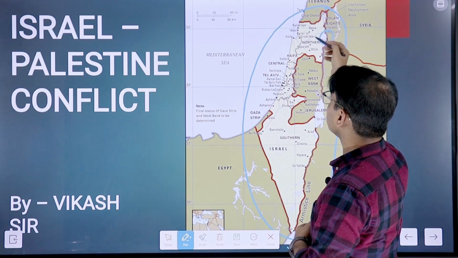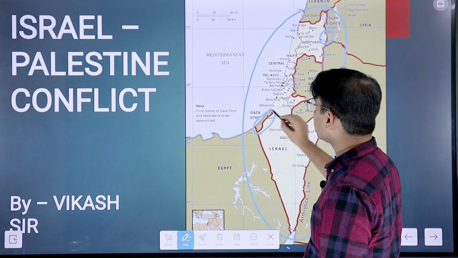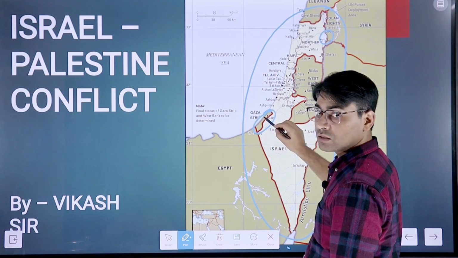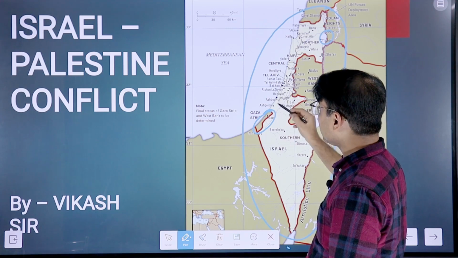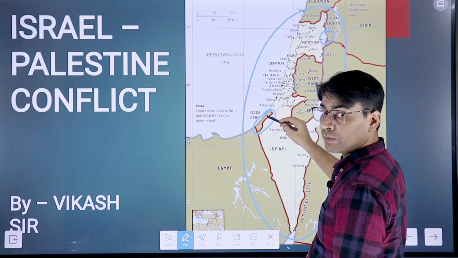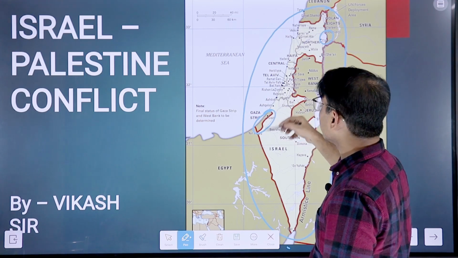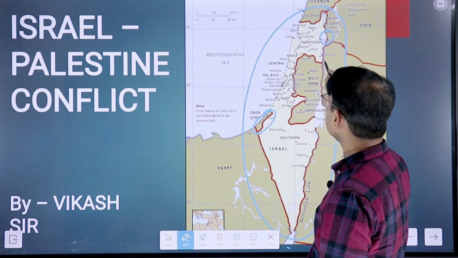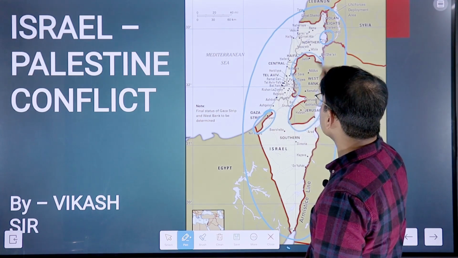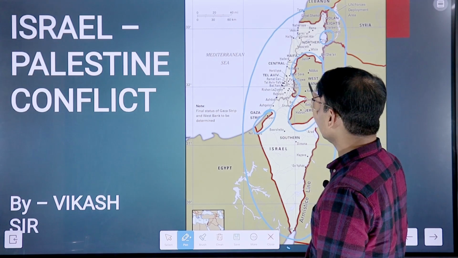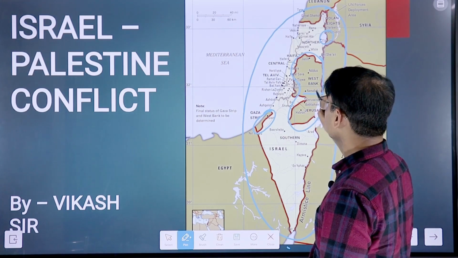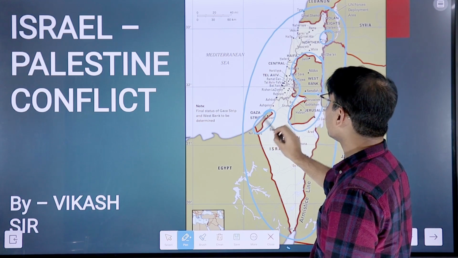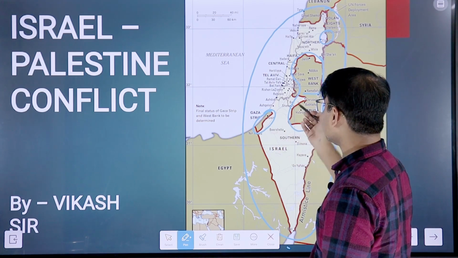That is also very important. This region is the Gaza Strip, from where Hamas operates, and Israel has now started an offensive to stop Hamas from carrying out violence. This region is called the West Bank, where the Palestinian government officially resides and the capital is Ramallah. So the West Bank is this region, and this is the Gaza Strip, which is also part of Palestine.